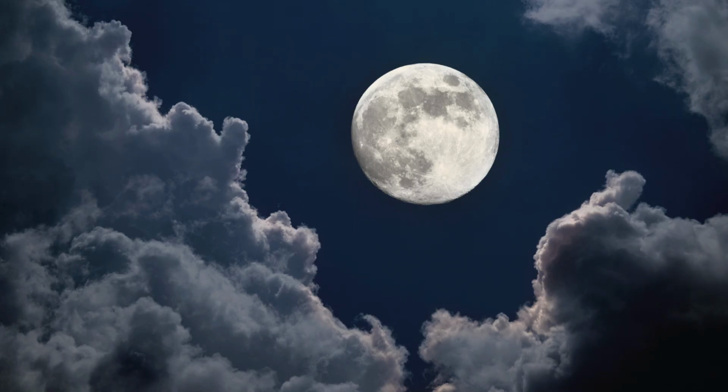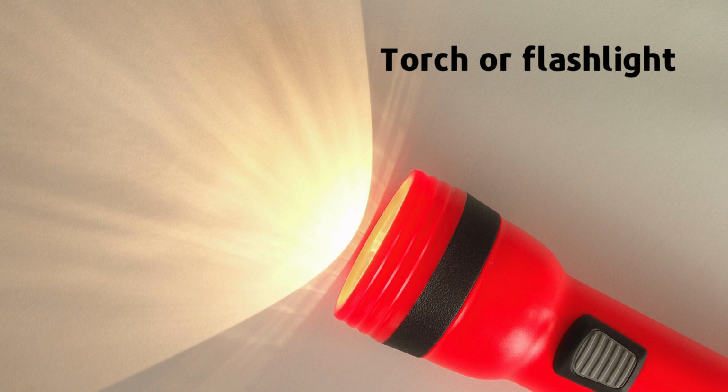Then we have the moon. What do you think? Does the moon emit its own light, or give off its own light? Does the light come from the moon? Here we have another object, stars. What do you think? Are stars sources of light? Do stars emit their own light? They give off their light. Here we have a flashlight or torch. What do you think? Is it a source of light?